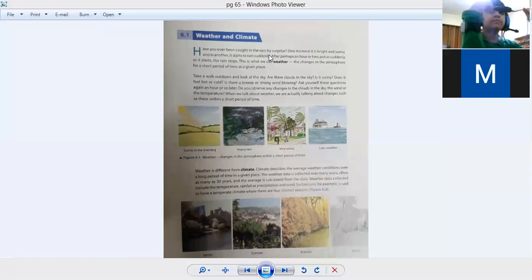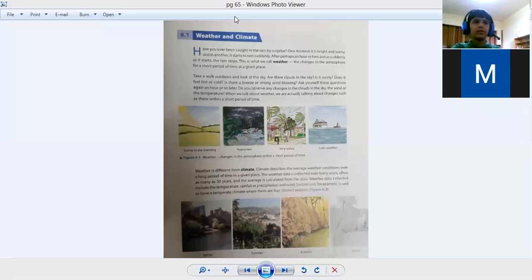So we are done with the reviewing of chapter 5. Now we are coming back to the chapter which we are doing. The chapter number is 6. It's Weather and Climate.